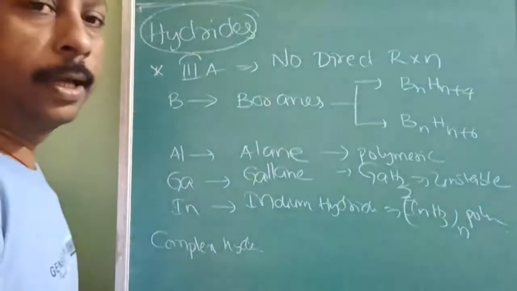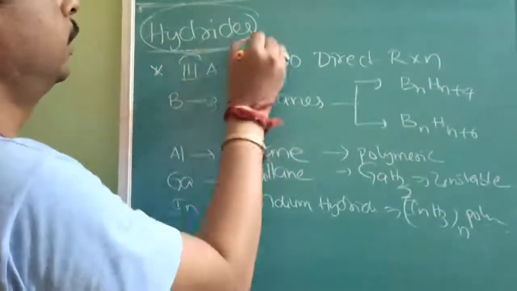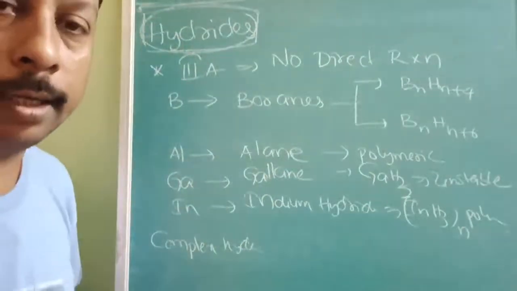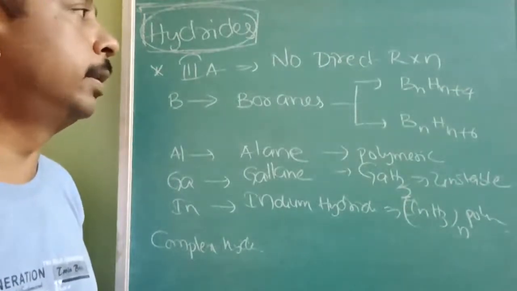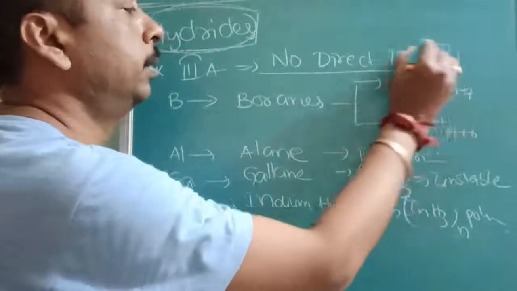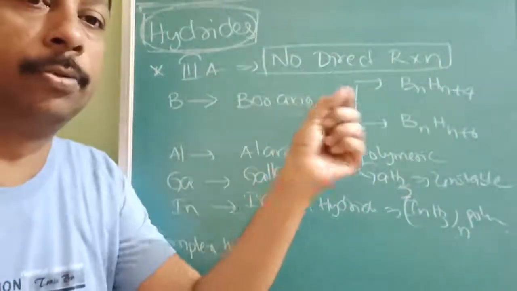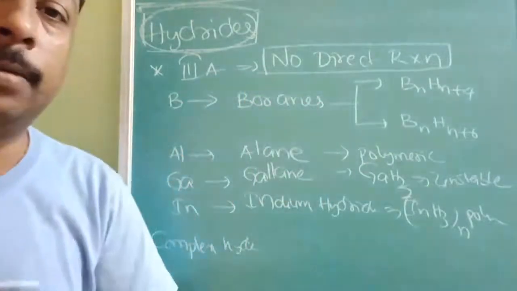Okay, next is reactivity towards hydrogen. That means on reaction with air, they will form oxides and nitrides. In the same way, when they react with hydrogen to form hydrides, actually there is no direct method. It is not that a 13th group element plus H2 gives a hydride. There is no direct reaction. There are certain different methods.